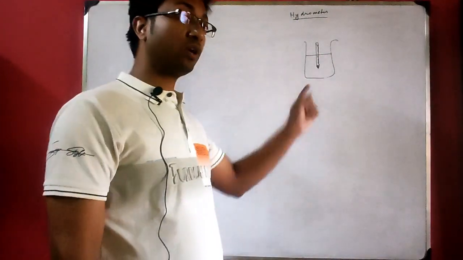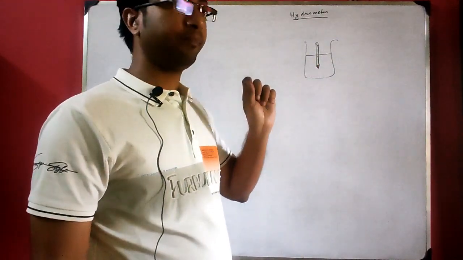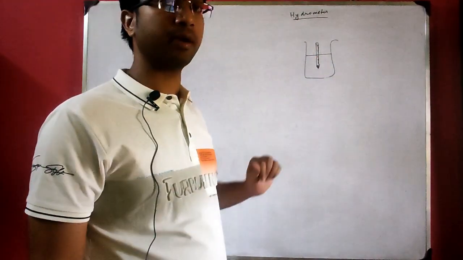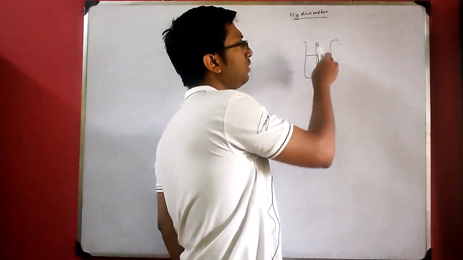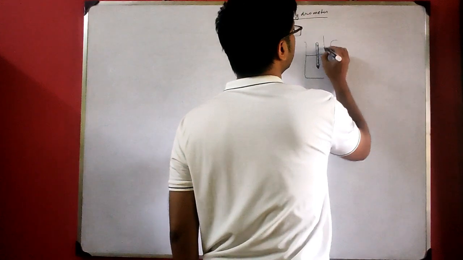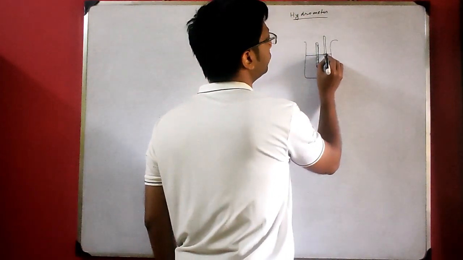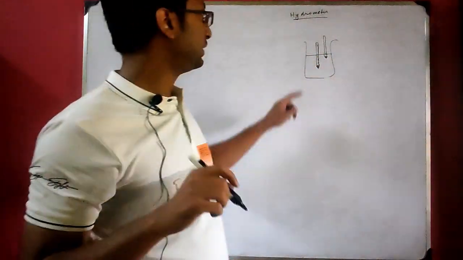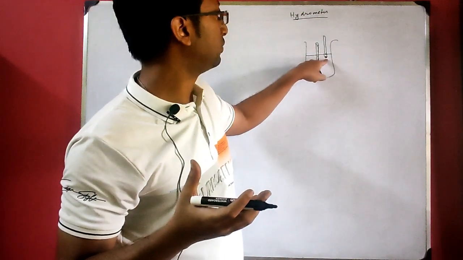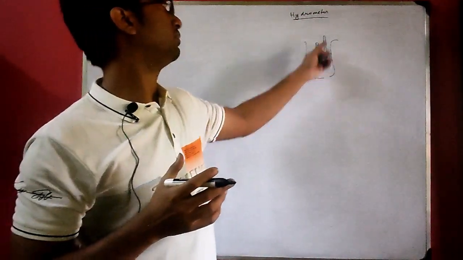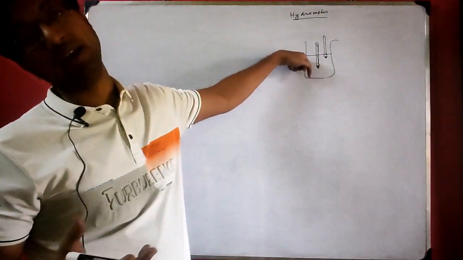Markings are density values. It's not volume. It's not like a measuring cylinder. In a measuring cylinder, the markings are in ml, but here directly the density values are marked. So it will float on this liquid. Now if it floats in this way, this will give you a higher value of density. If the density of the liquid is higher, very heavy liquid, thick liquid, denser liquid, then the hydrometer will not go down, it will float higher. Now if the density of the liquid is very less, thin liquid, then it will submerge by a greater portion.